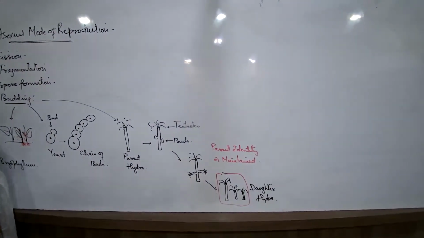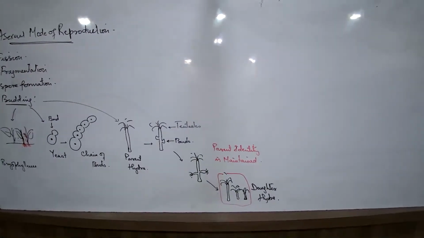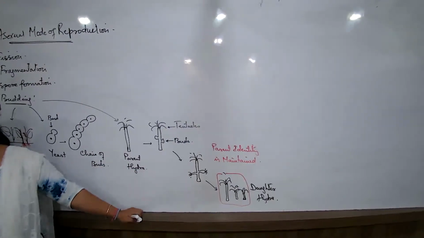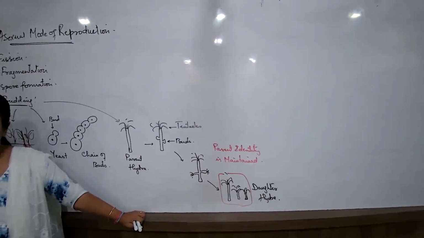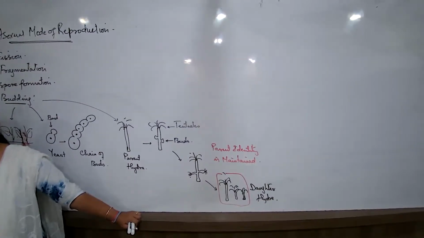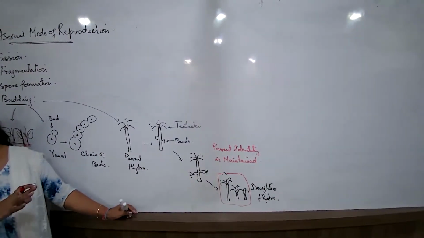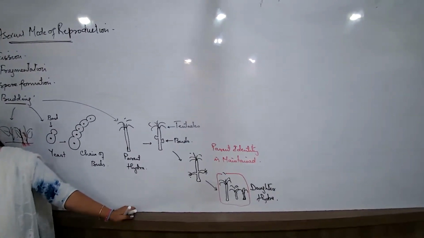But if I talk about binary fission, if I talk about fragmentation, what did we write at the time? Parent identity is lost. The parents and the new organisms never survive together. Is this clear? Points of difference is very simple, but see that you pick up absolute marks here, not to lose any marks.